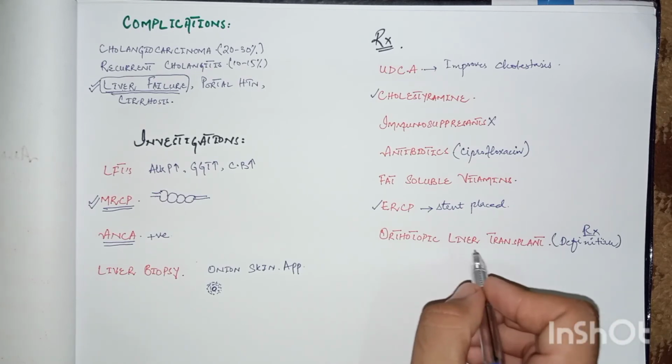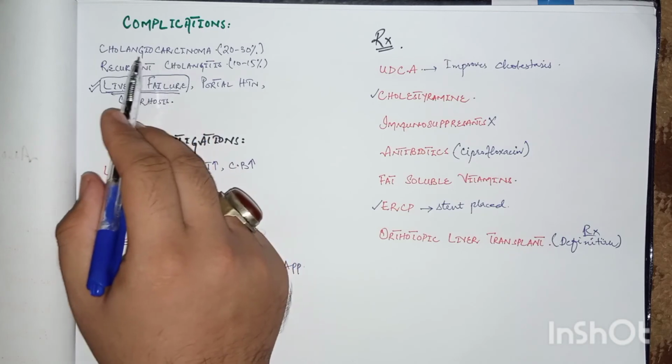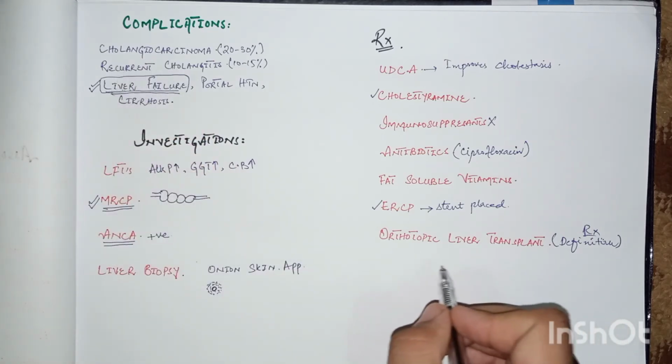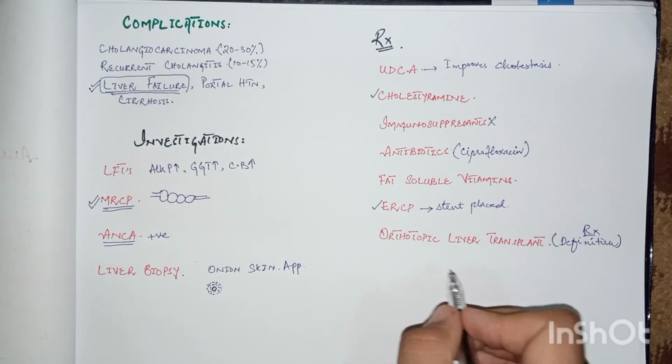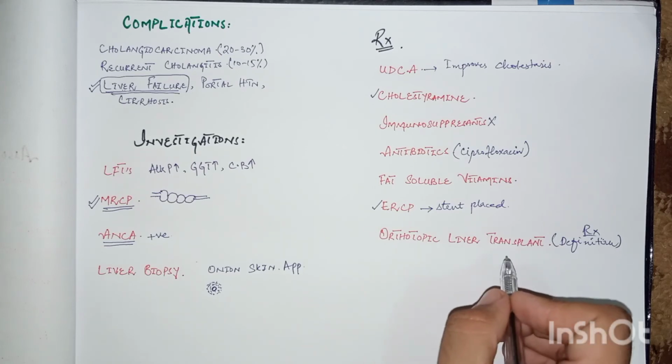But this transplant is contraindicated if the patient has developed cholangiocarcinoma, or cancer of the bile duct. And after the liver transplant, the patient has a very high risk of colonic cancer because of immunosuppressant therapies after the liver transplant.